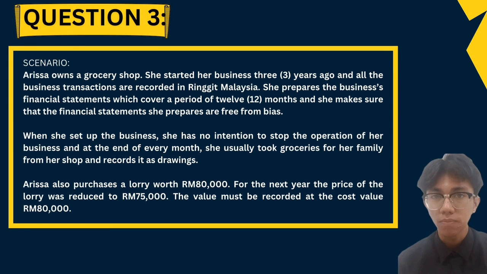as drawings. Arisa also purchased a lorry worth 80,000. For the next year, the price of the lorry was reduced to 75,000. The value must be recorded at the cost value of 80,000.